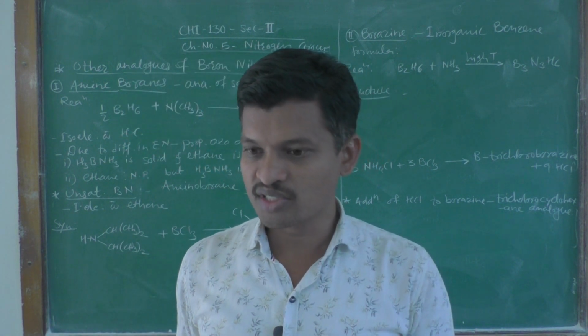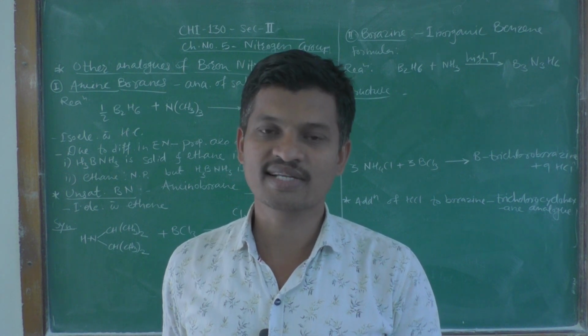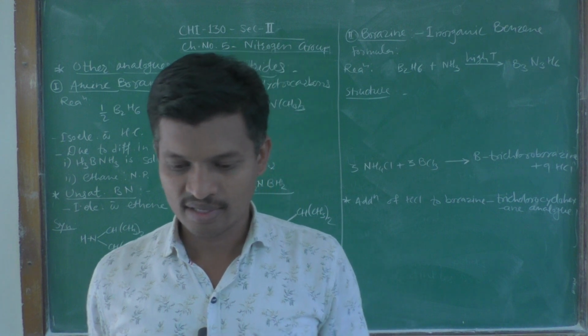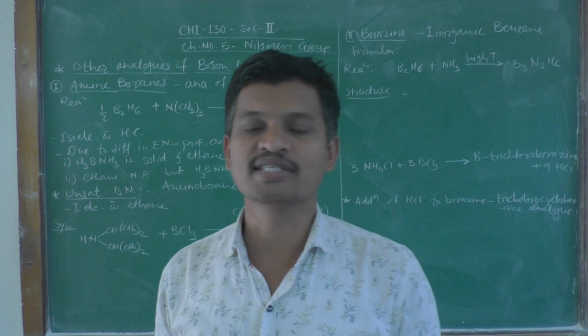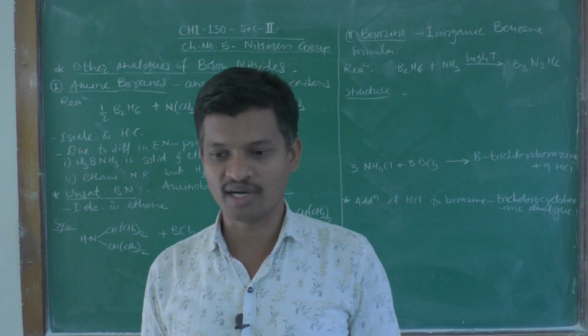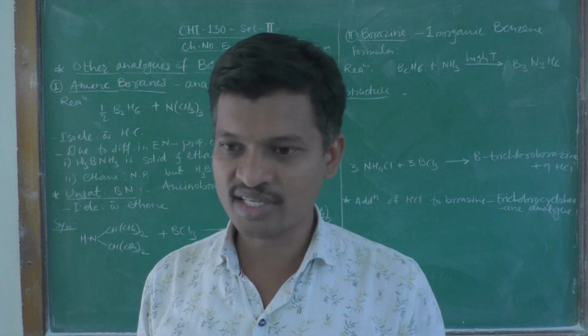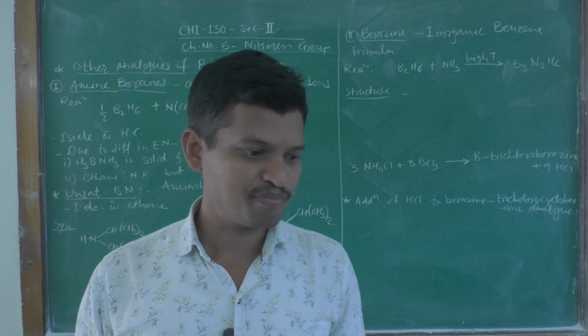Then we have also seen the classification of nitrides. In that there are three types: saline, covalent, and interstitial, and we are discussing in detail the covalent nitrides.